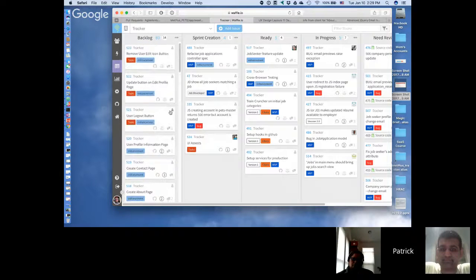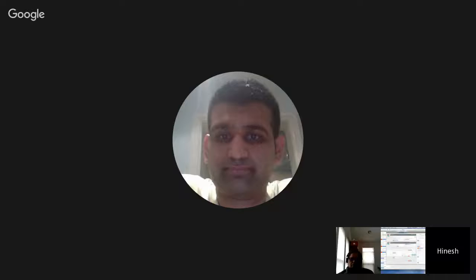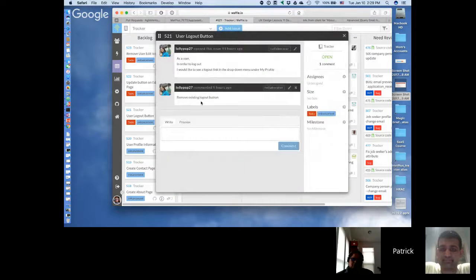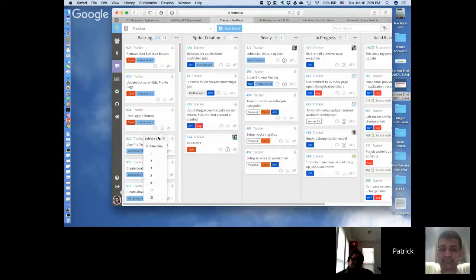So three more. User logout button. Let's look at that. Remove existing logout button. So that pull down menu where you get the logout, this story here is just to remove the one that we've already got. I think that's the one. So we'll give that a 1. Okay, that's easy.